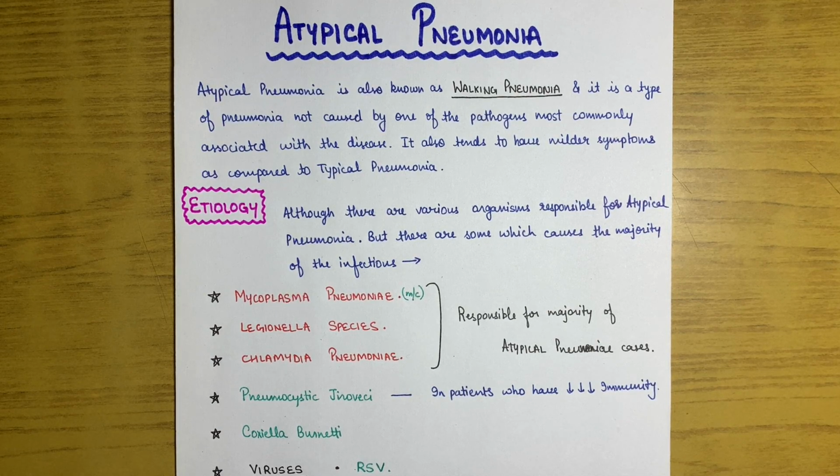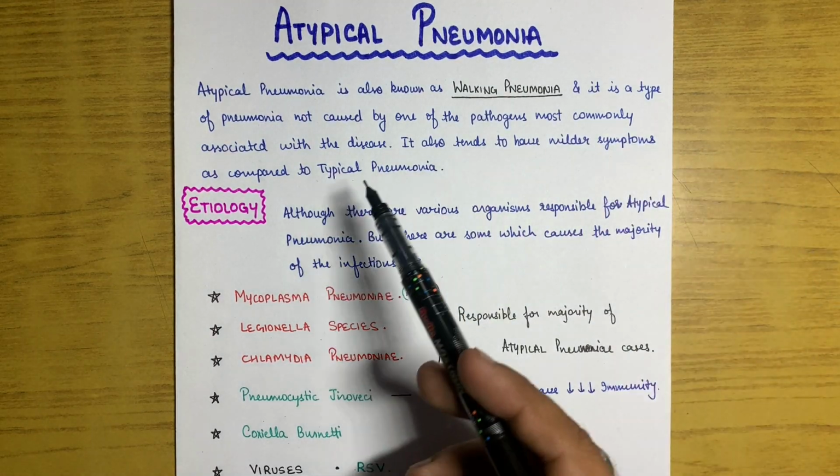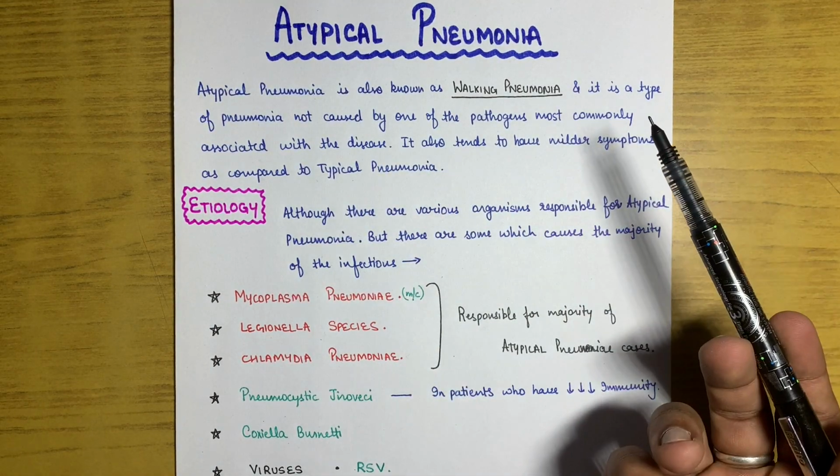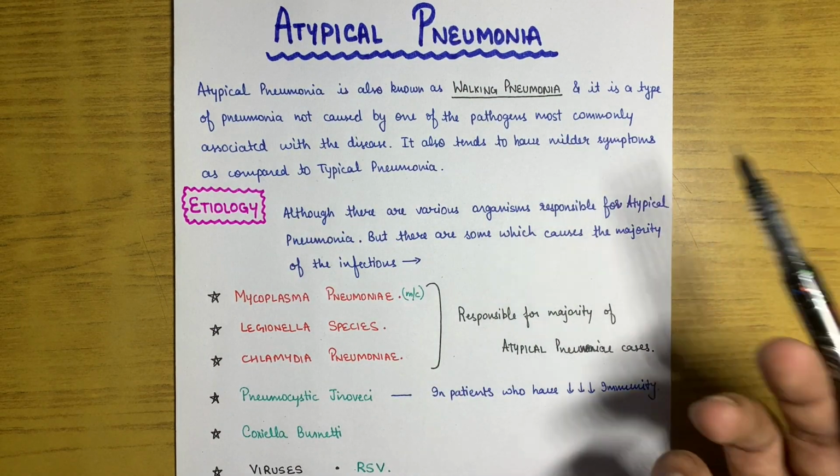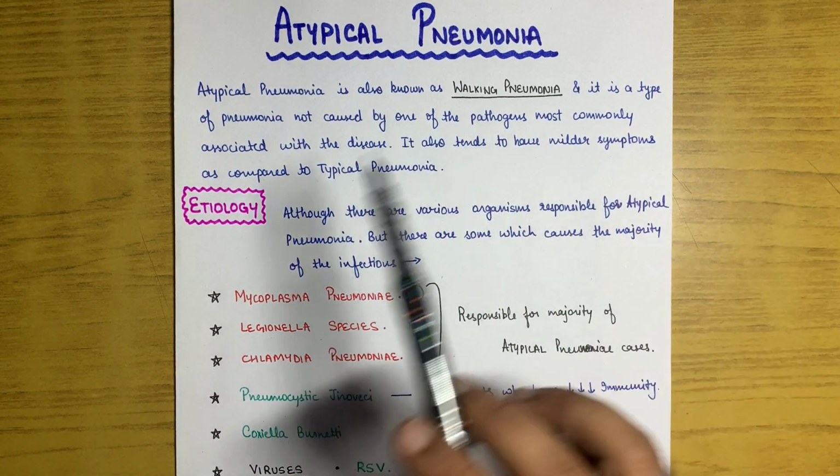Hello everyone. In this video I'm going to be telling you about atypical pneumonia. Atypical pneumonia is also known as walking pneumonia. It is a type of pneumonia which is not caused by one of the pathogens most commonly associated with the disease, for example Streptococcus pneumoniae or pneumococcus. It is not caused by that organism.